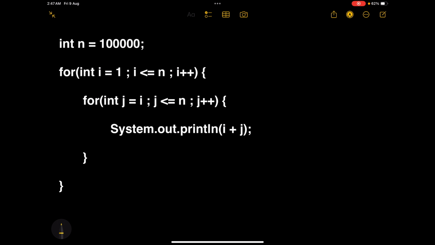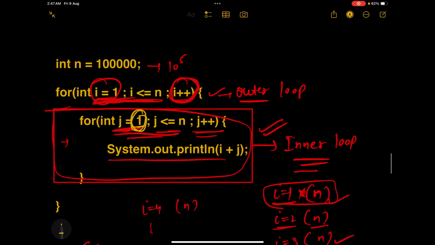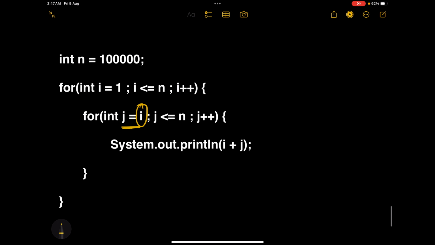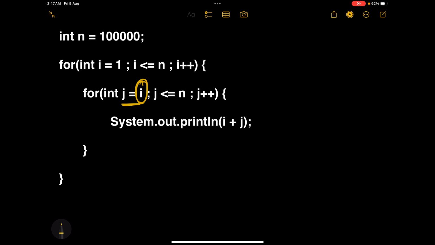Now it may look similar to the previous one, but there's a minor difference. In the previous question we had this j running from 1. Look here, this was running from 1, right? But here it is starting from I. So let's see what is the change in the time complexity for this example.